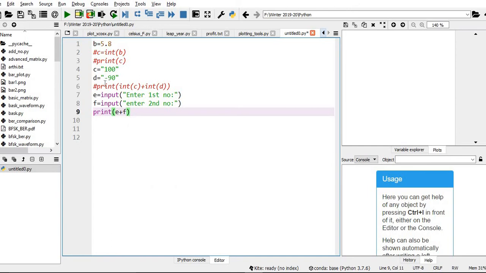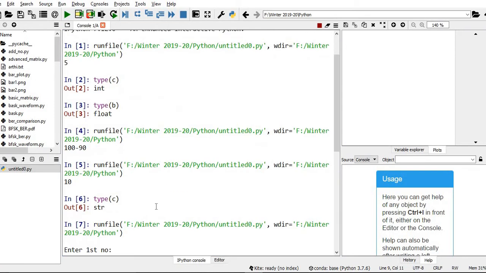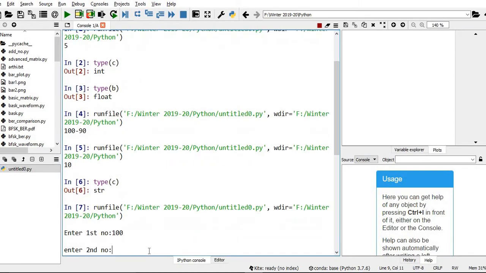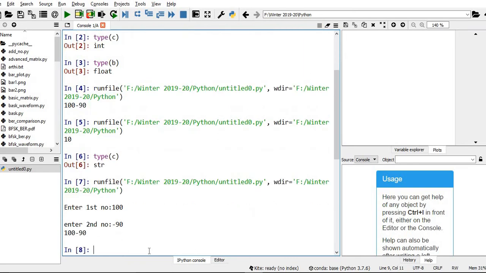See, earlier I have given the numbers within the double quote, so we know that it is a string. Now I'm giving the numbers in integer format itself. 100 minus 90. So our expected answer needs to be 10. Surprisingly, it is giving 100 minus 90.